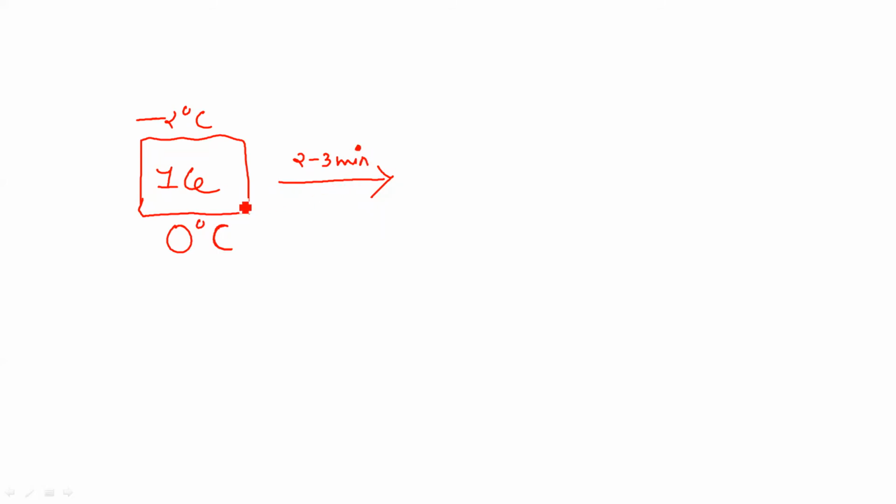If you take a temperature measurement instrument, say a thermometer, and attach it to the ice, you will see that during these 2 to 3 minutes of conversion of ice to water, the temperature of the water is 0 degrees Celsius and the temperature of the ice is also 0 degrees Celsius.